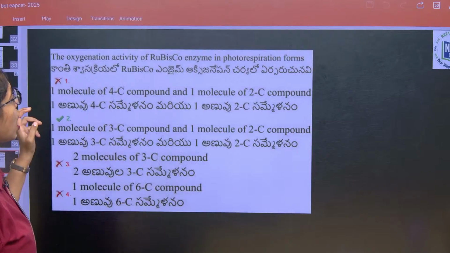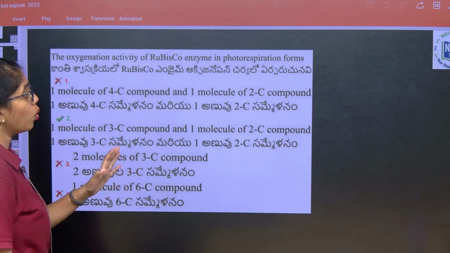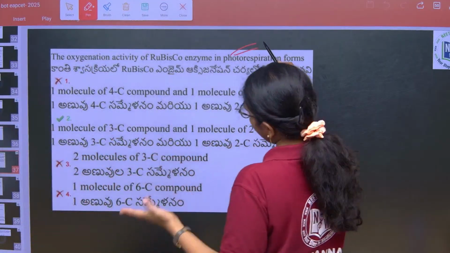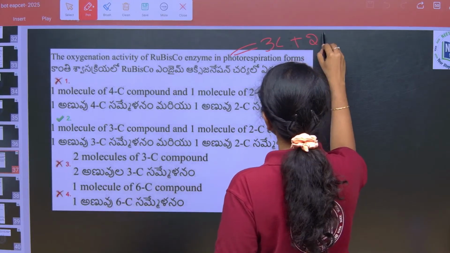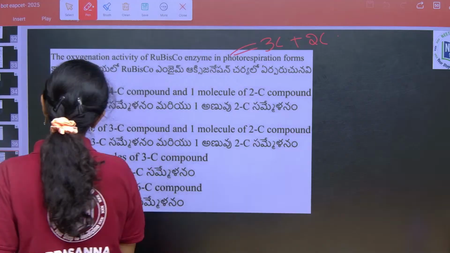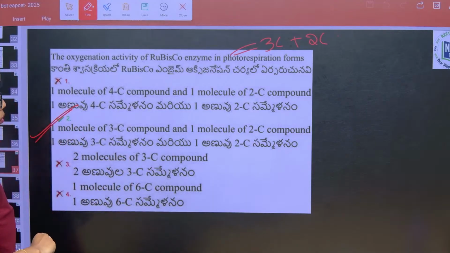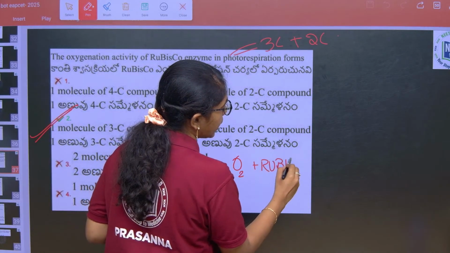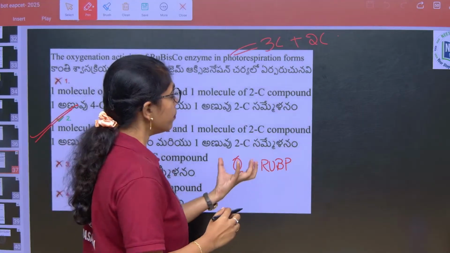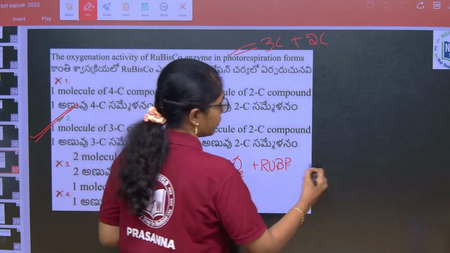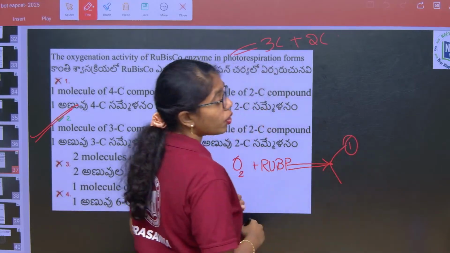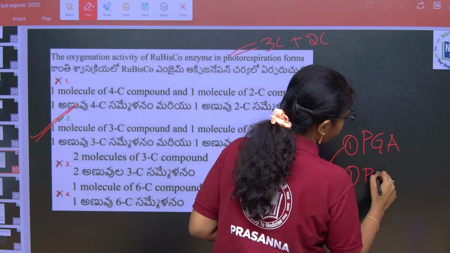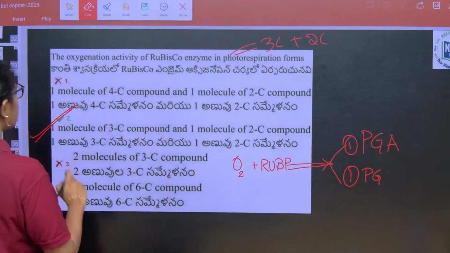And then if you see, oxygenation activity of Rubisco in photorespiration will form one molecule of 3 carbon compound and one molecule of 2 carbon compound. So here the right answer is option 2. The very first step is accepting oxygen by RuBP by the enzyme Rubisco, where Rubisco does the oxygenation activity, which leads to the formation of one molecule of phosphoglyceric acid and one molecule of phosphoglycolate. So here the option will be option 2.